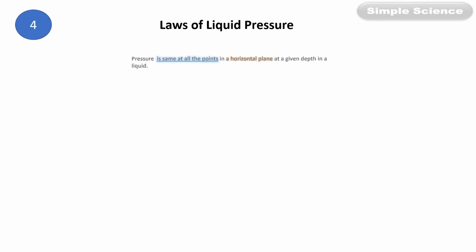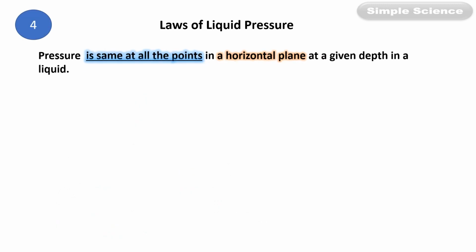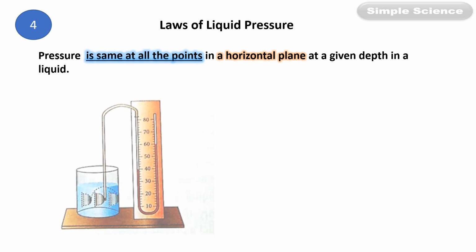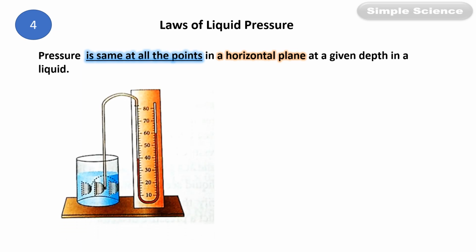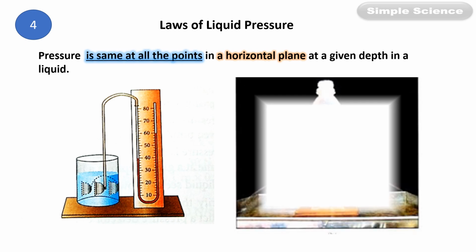Now the fourth law states that the pressure is the same at all the points in a horizontal plane at a given depth in a liquid. Now take the same depth and take different points. Same depth but different points. That means at the same level of the liquid at different points, the pressure value will remain the same. In this diagram it shows 60. That means it will remain 60.